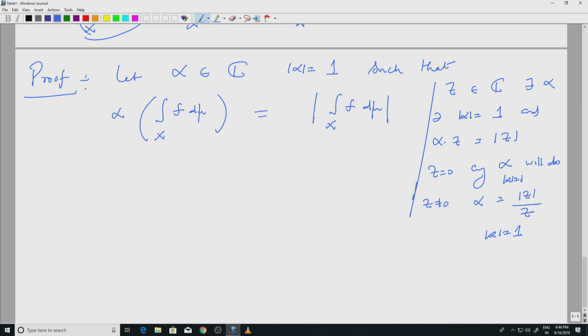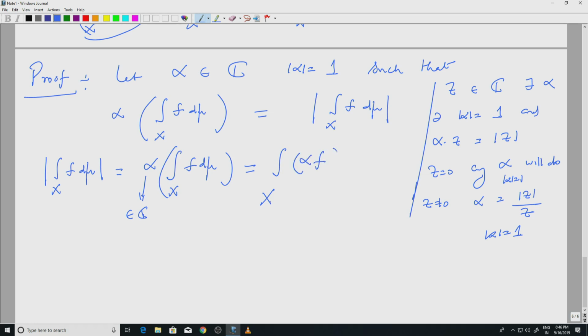So let's start with the left hand side. The modulus of integral over x f d mu is equal to alpha times integral over x f d mu, which by linearity, since alpha is a complex number, goes inside the integral, giving integral over x alpha times f d mu.